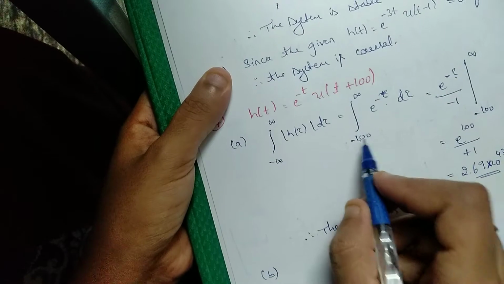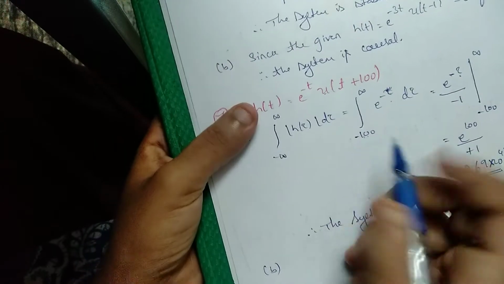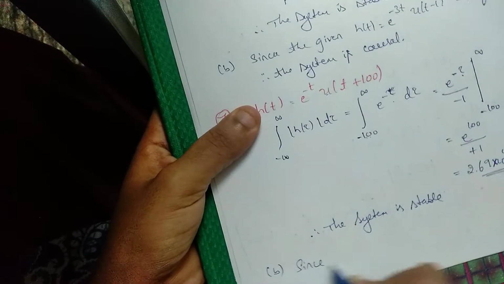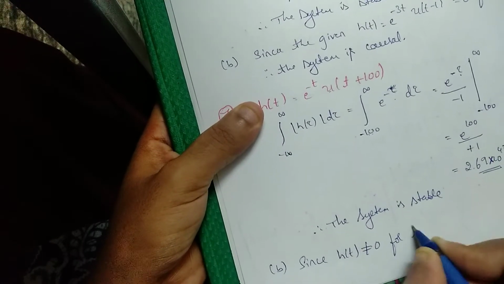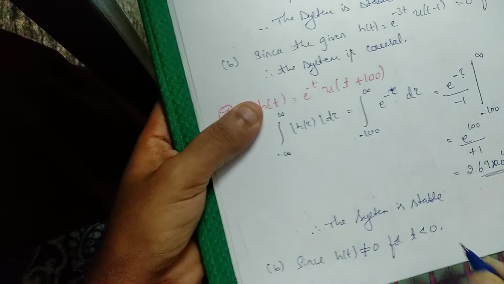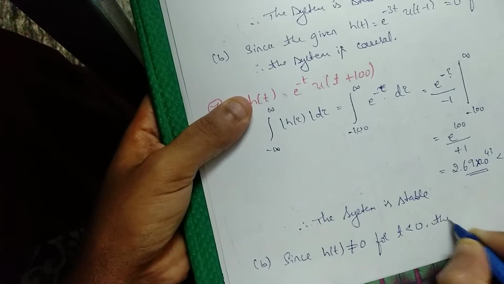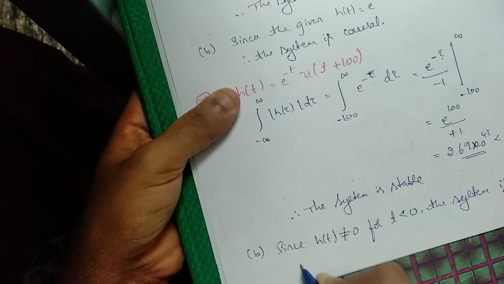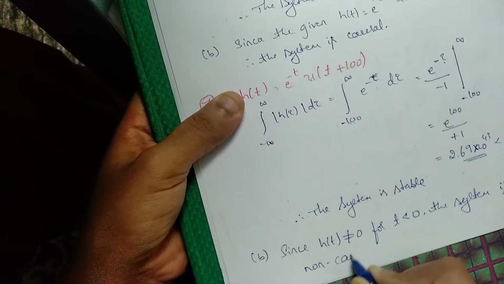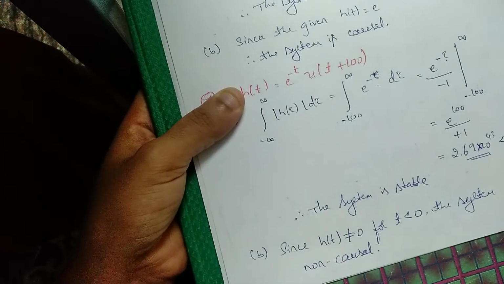If we need to check causality, here we have negative values. The limits have negative values. So we can say since h of t is not equal to 0 for t less than 0, the system is non-causal. The system is non-causal. Got it?